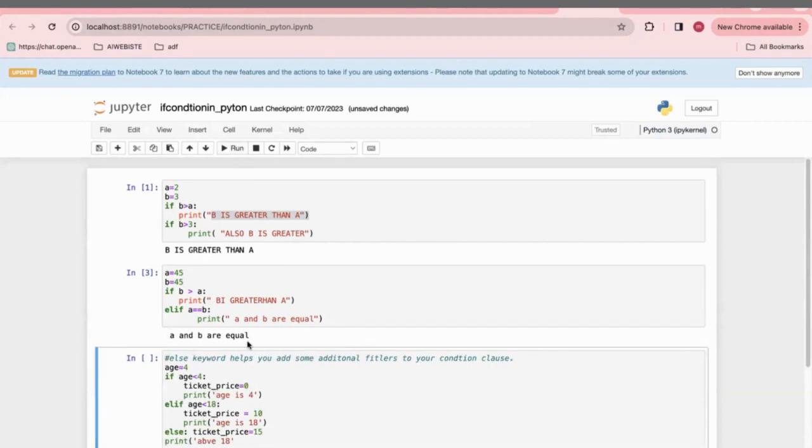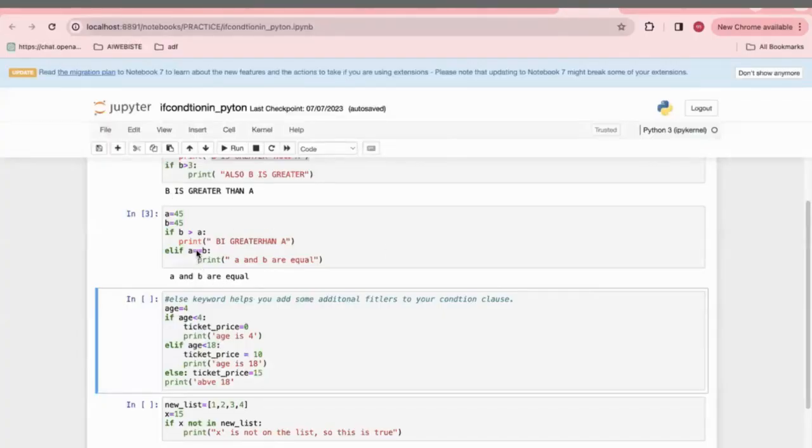So what is the purpose of elif in Python? I mean to say, elif means if the previous condition did not become true, then try this condition. That is the purpose of the elif condition. For example, B is greater than A, so it is not equal to that condition, guys. I mean, the previous condition was not true. Then A and B are equal, I mentioned. That is the reason for the elif keyword in Python: if the previous conditions were not true, then try this condition. Like this, I have executed this example, guys.